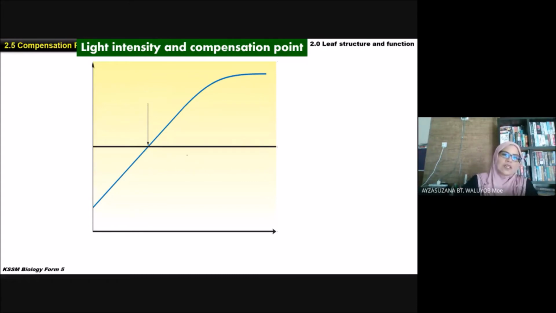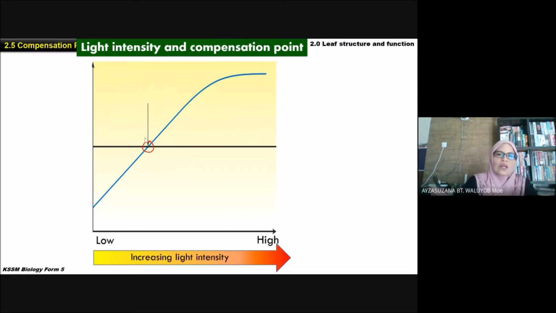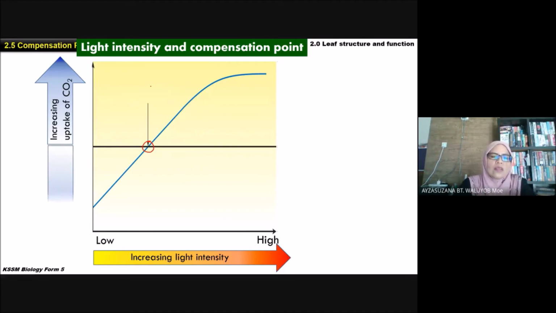Alright, look at the graph here. This is the compensation point. Here we are increasing the light intensity, starting from low to high. Ini kita nak tengok the rate of respiration and photosynthesis. Di kawasan yang atas ni, peningkatan kepada uptake of carbon dioxide, sebab light intensity juga high, maksudnya kadar photosynthesis juga tinggi.